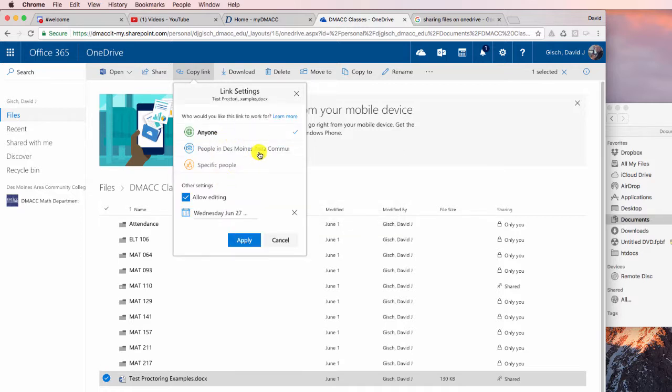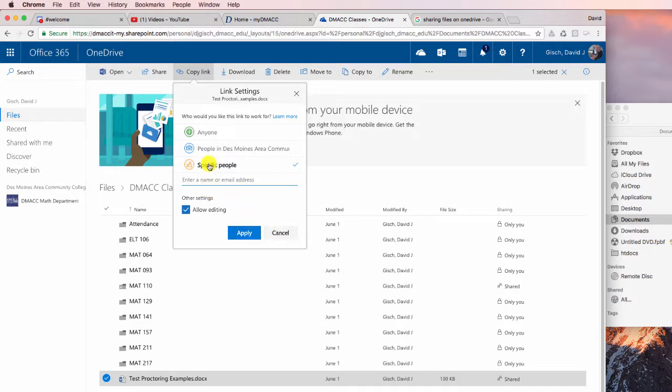So again, is it only people at DMAC, or is it specific people? Do you want to allow them to edit or not? And you got to be very careful with the copy link, because anybody who gets this link, depending on these settings, can start viewing your file or monkeying around with your file. Okay. So it's a little bit different.